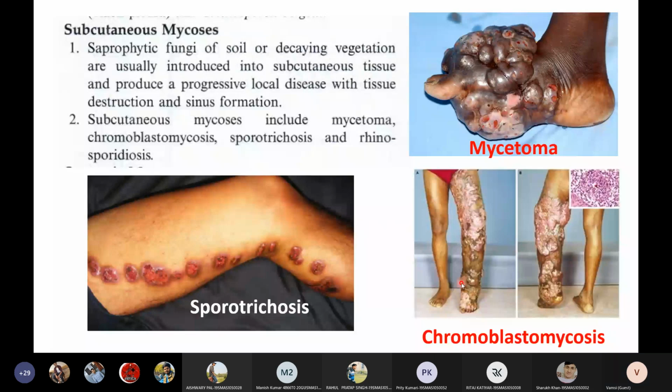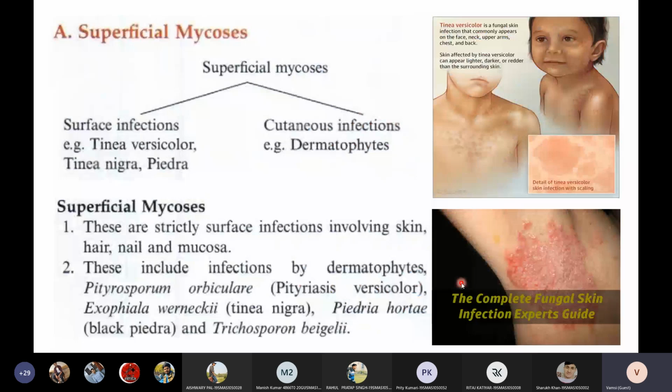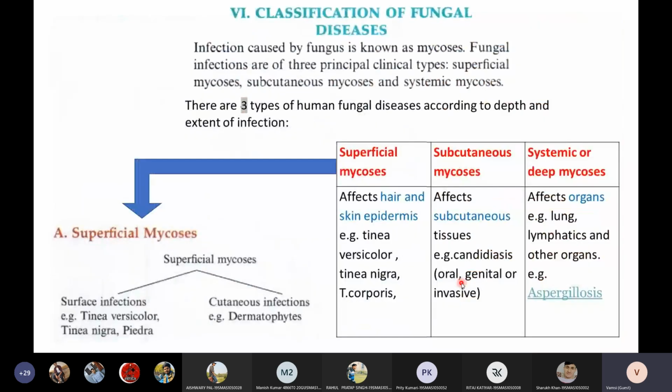A quick revision. Fungal diseases are of three types: superficial mycosis, subcutaneous mycosis, and systemic mycosis. In the superficial mycosis, we have two types: surface infections and cutaneous infections. Surface infections I will discuss later. Cutaneous infections are also called dermatophytal infections.